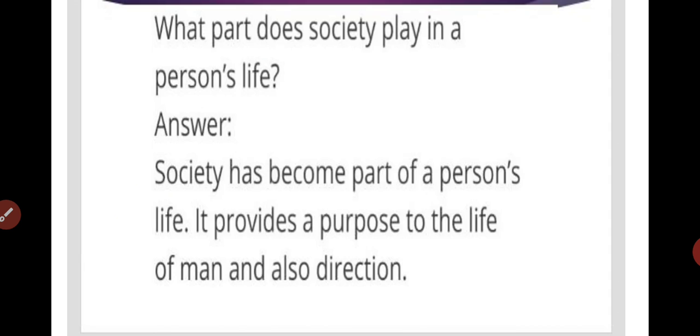Next, what part does society play in a person's life? In earlier classes we studied that man is a social being, so a person lives in a society with all other people. So society has become part of a person's life. It provides a purpose to the life of a man and also gives direction.